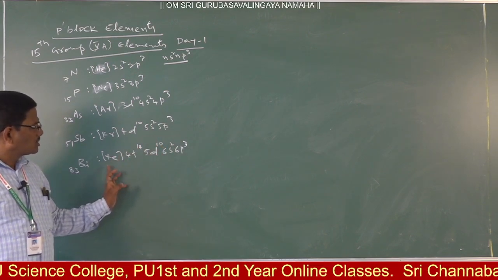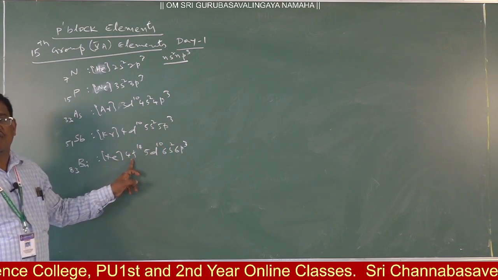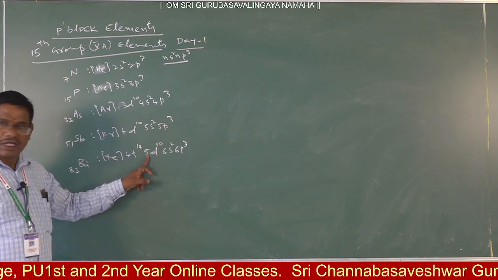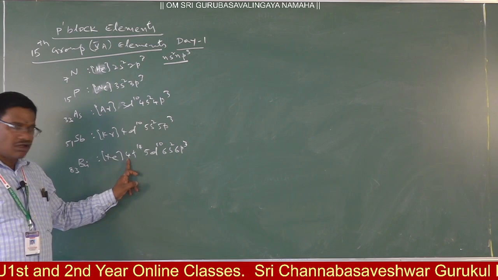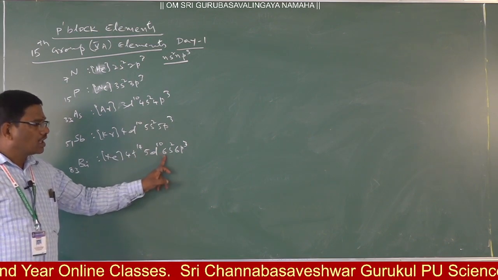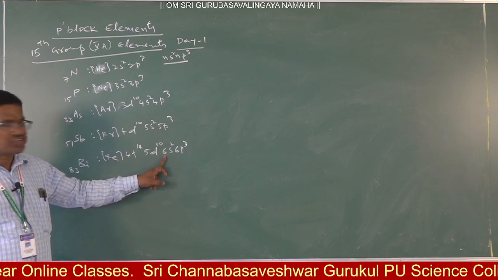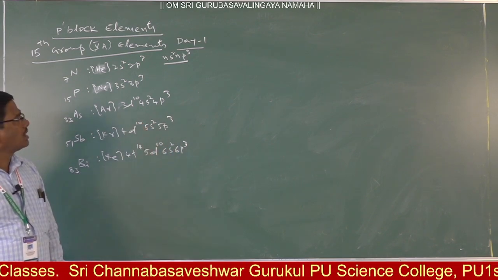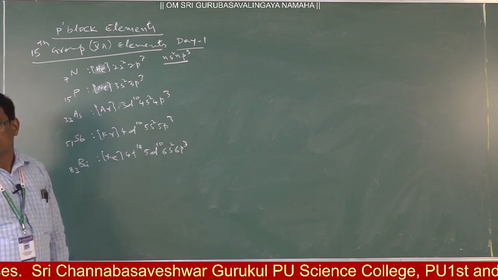Then if you come to bismuth, the anti-penultimate f will come forward. Penultimate d10 is filled, anti-penultimate f of the fourth energy level is filled with 14 electrons, and the outermost or ultimate shell is 6s2 6p3. These are the electronic configurations of pnicogens.